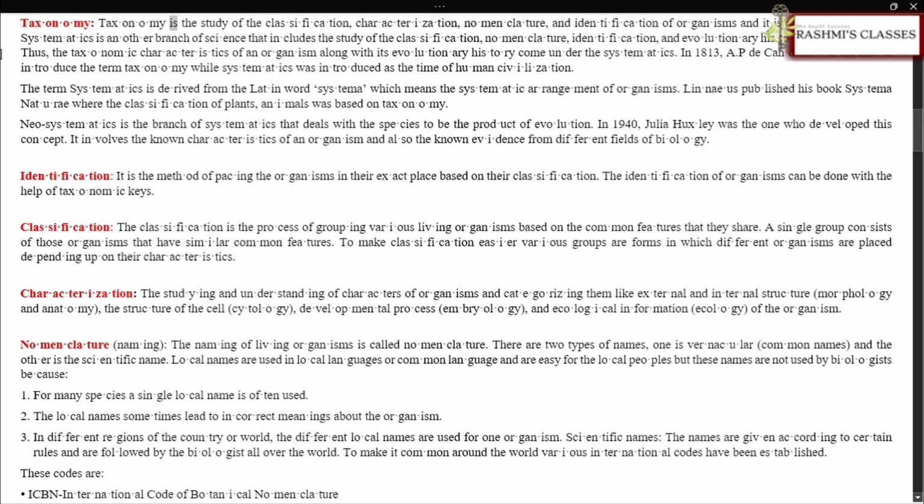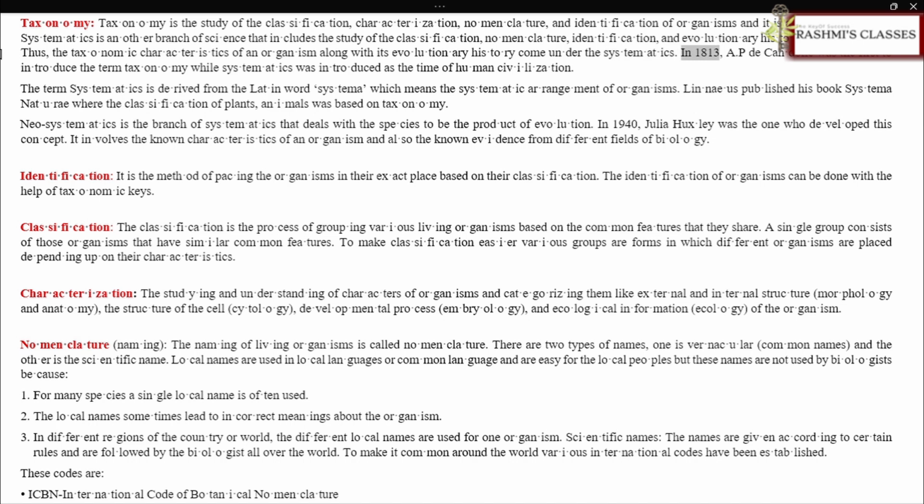Taxonomy. Taxonomy is the study of the classification, characterization, nomenclature, and identification of organisms, and it is a branch of science. Systematics is another branch of science that includes the study of the classification, nomenclature, identification, and evolutionary history of an organism. Thus, the taxonomic characteristics of an organism along with its evolutionary history come under systematics.